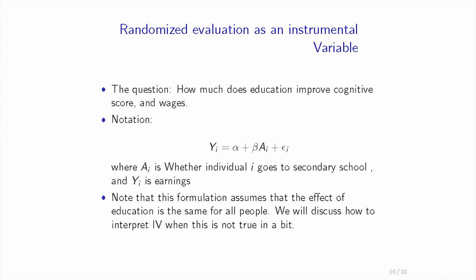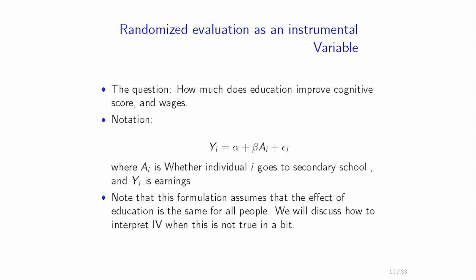And I'm not willing to make the assumption that epsilon_i is independent of A_i. That's the big difference between the setting we have now and what we looked at before, because here there is an omitted variable problem. I don't have the variable, which is ability or spunk or network connections or whatever goes with the background. So in the absence of that, I know that if I estimated this equation, beta would be biased.